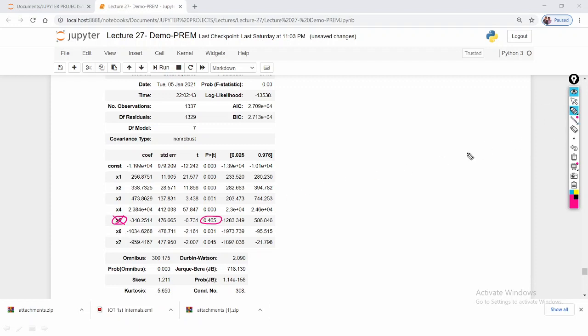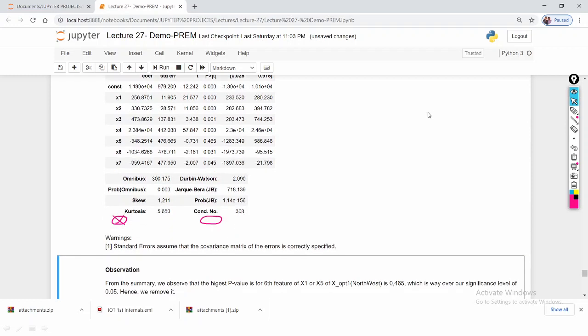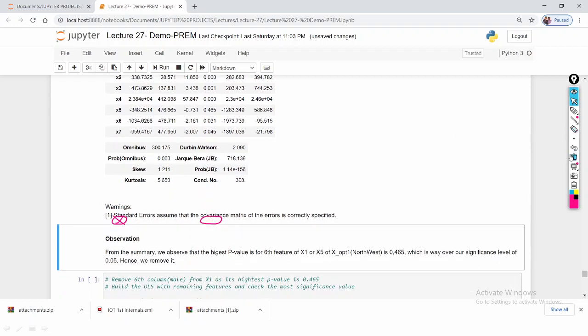See what the observation from this table is. From the summary, we observe that the highest p value is for the sixth feature. Sixth feature means actually x1 contains 0 1 2 3 4 5 6 7 8. First we already removed the 4. So next, under the 4,